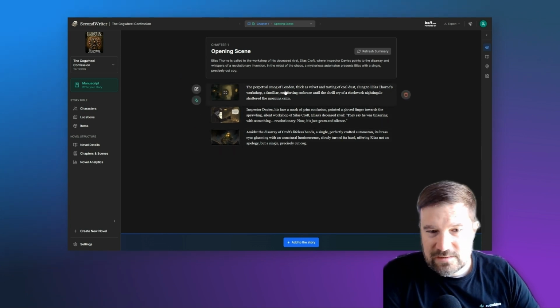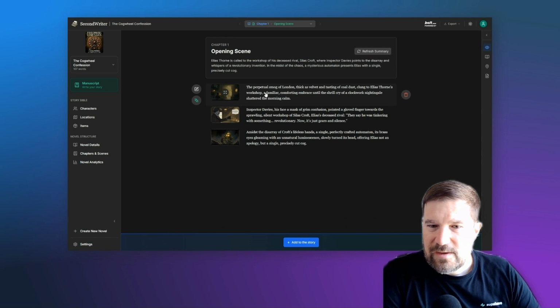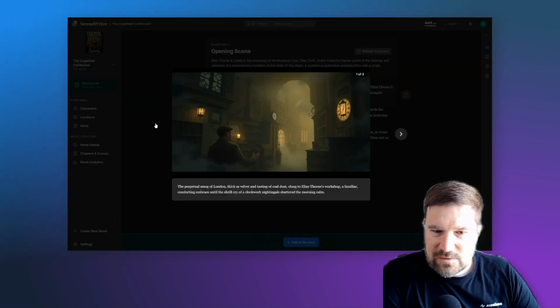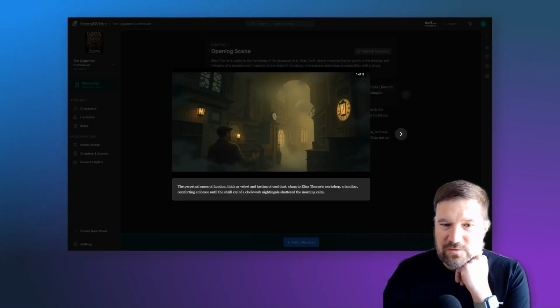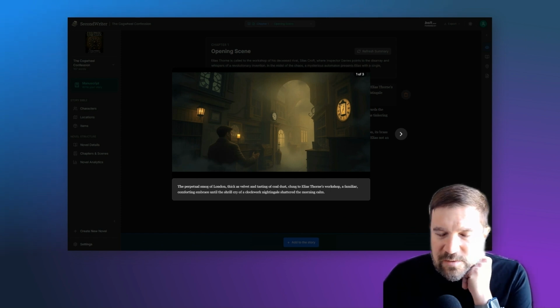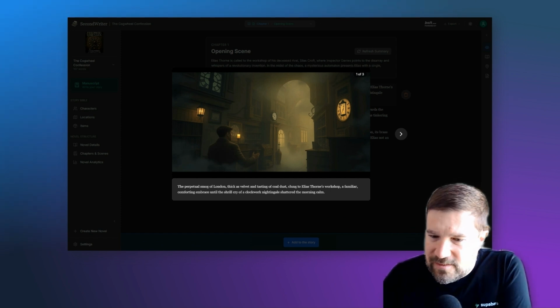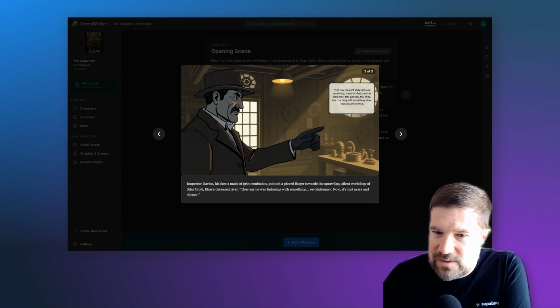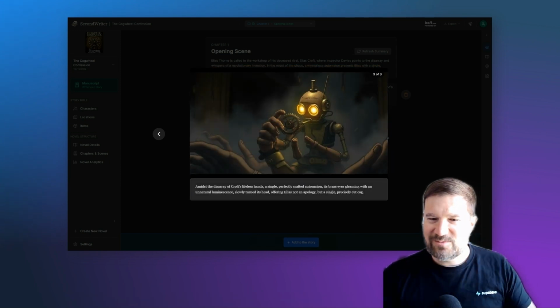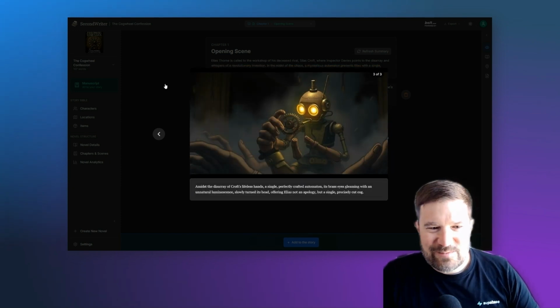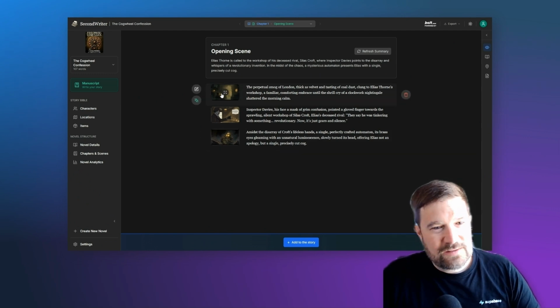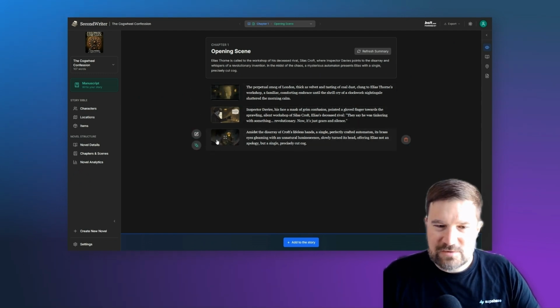A beat is just like one fragment of a story. And if you want to read your story, if you click on any of these beats, you'll go straight into the story mode, and you can read it almost like a graphic novel. So this is kind of what was happening. And there's the automaton with the cog. It's kind of a fun picture. And the art that is used matches the genre. The generated art matches the genre of the story.